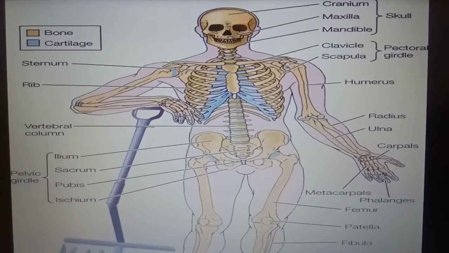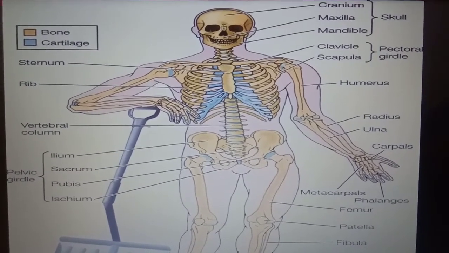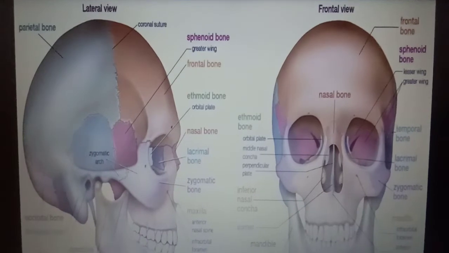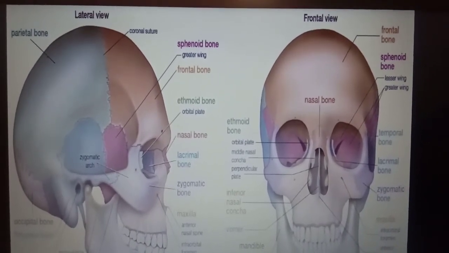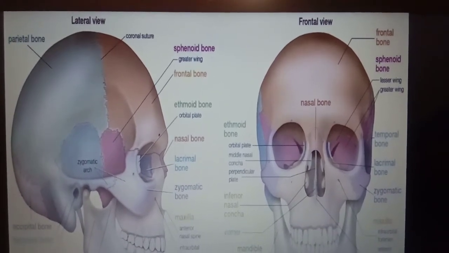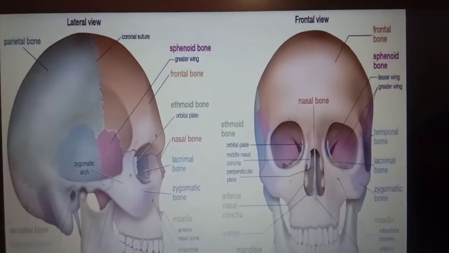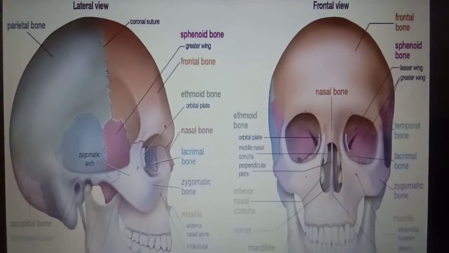We will now describe some parts of human skeleton in somewhat detail. Let us start with skull. The bony part of our head is called skull. It is called khopri or kapal in Hindi. The skull is made up of 22 bony plates joined together.